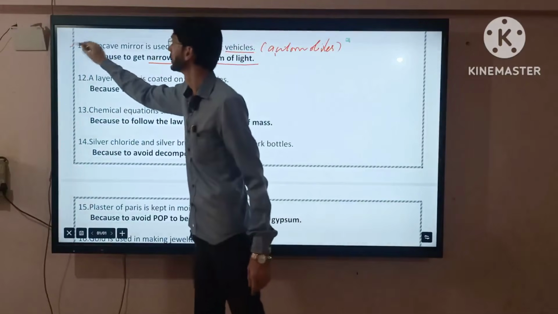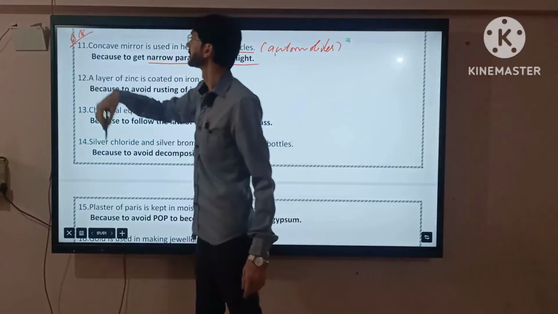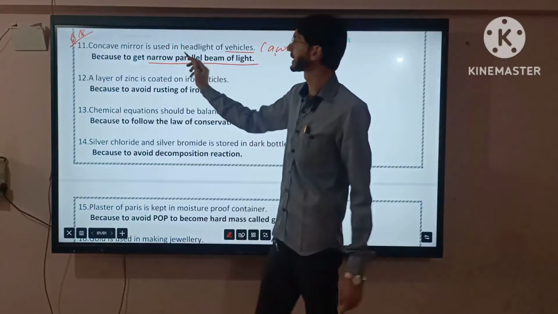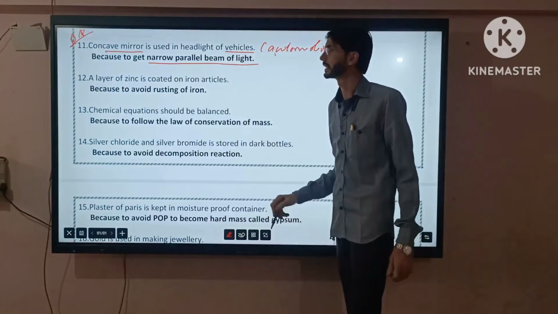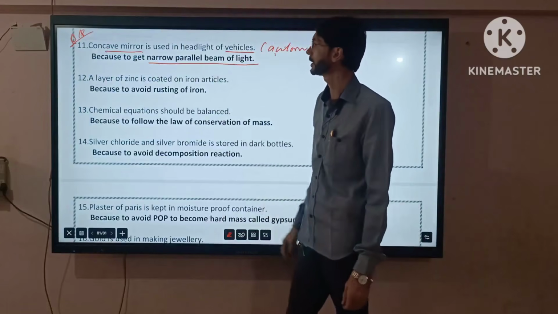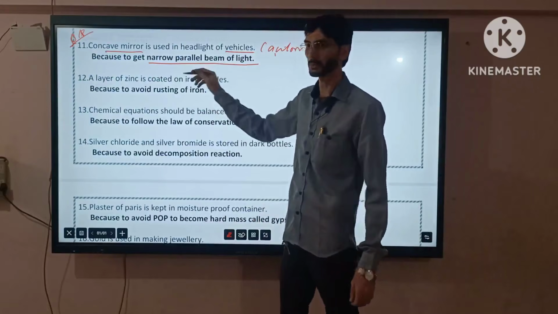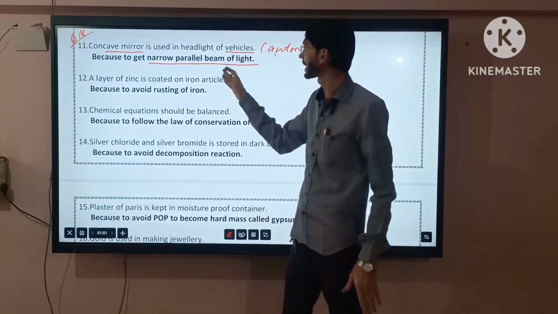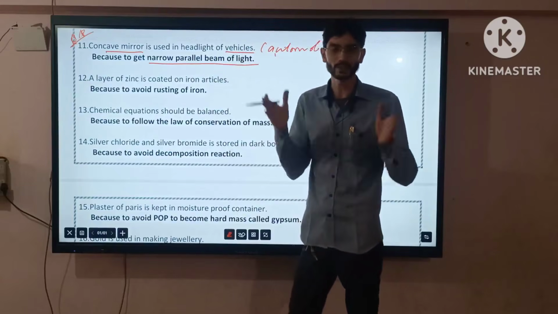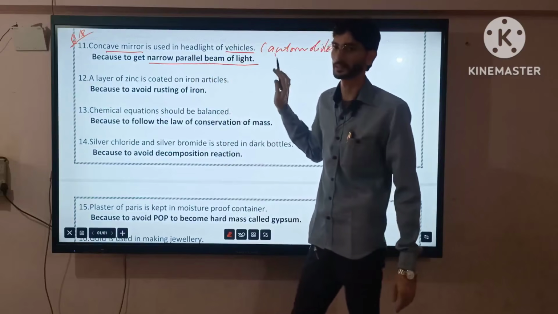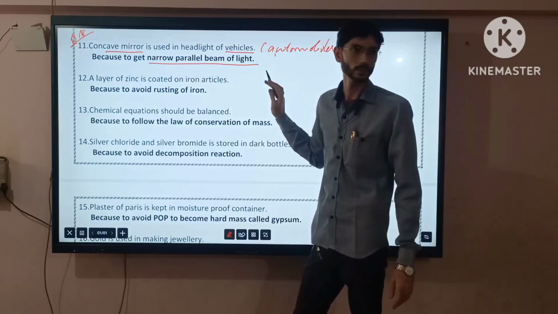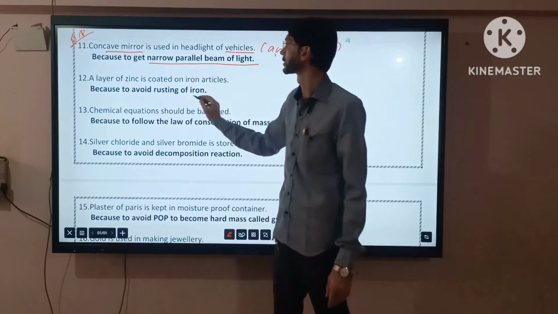Write this down: narrow means straight, and parallel means lines which never intersect. Narrow parallel beam of light. Clear? Okay, the next one.